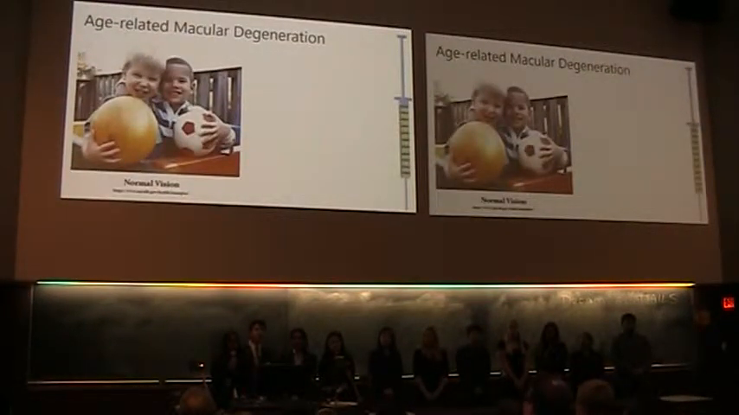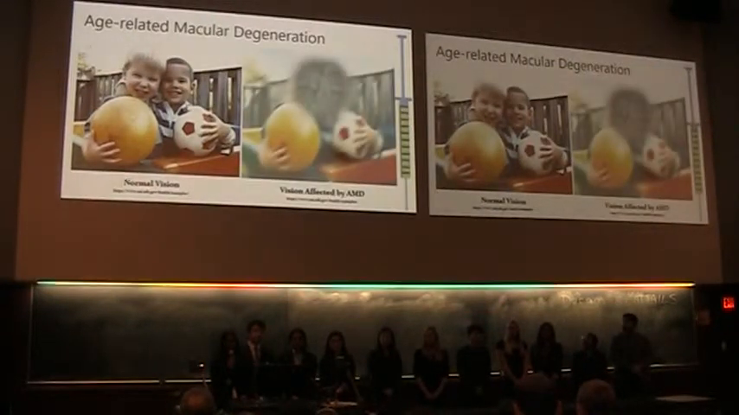Here you'll see a photo taken from the perspective of someone with normal vision. This next photo is taken from the perspective of someone with age-related macular degeneration, or AMD. As you can see, for someone with AMD, the center of their vision is blurred and darkened.